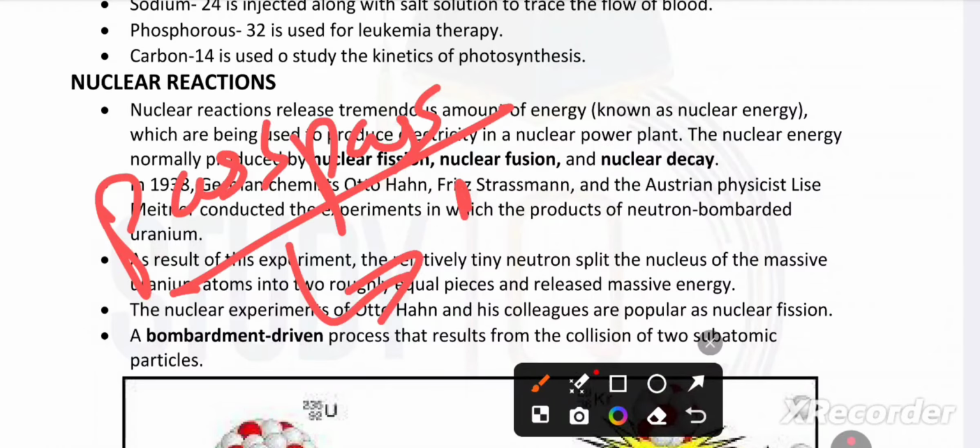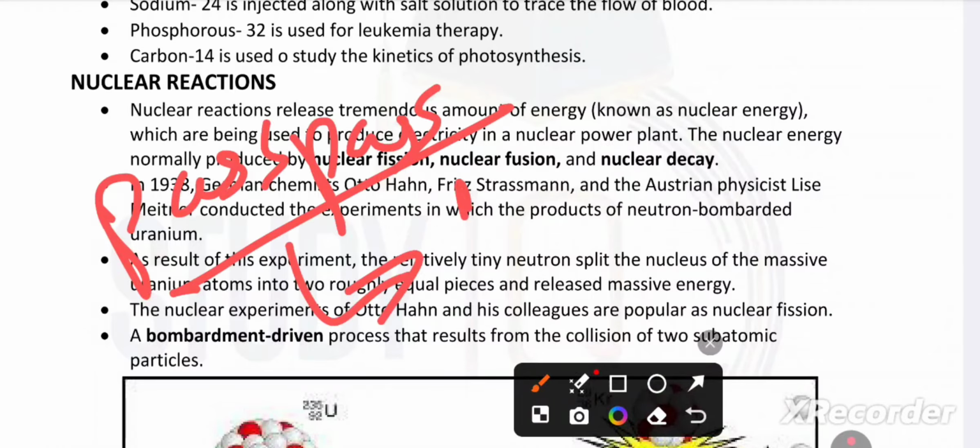Next, nuclear reactions. Nuclear reactions release a tremendous amount of energy known as nuclear energy, which is used to produce electricity in a nuclear plant. Nuclear energy is normally produced by nuclear fission, nuclear fusion and nuclear decay.